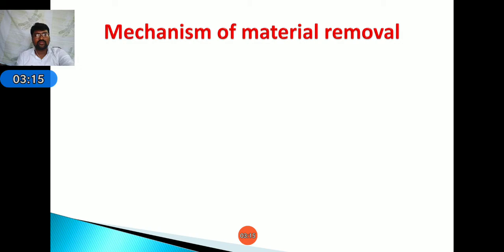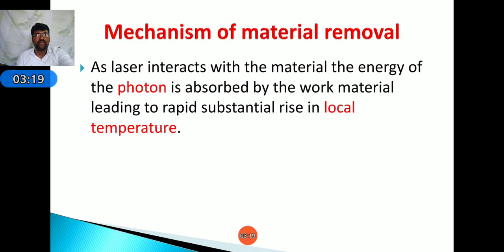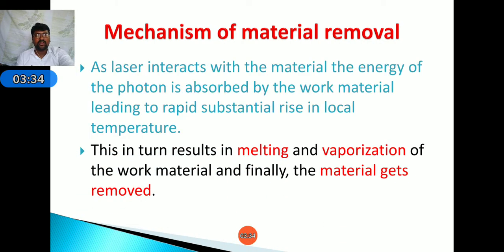Next, coming to the mechanism of material removal. As the laser interacts with the material, the energy of the photon is absorbed by the work material, leading to a rapid, substantial rise in the local temperature. This in turn results in melting and vaporization of the work material, and finally the material gets removed.